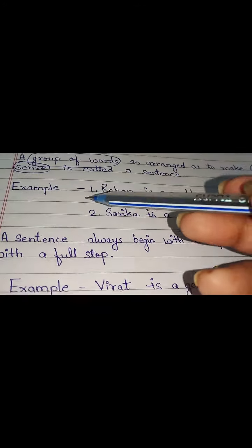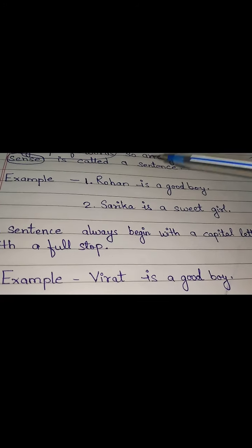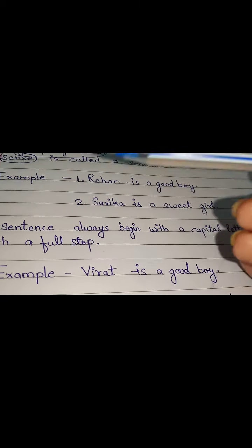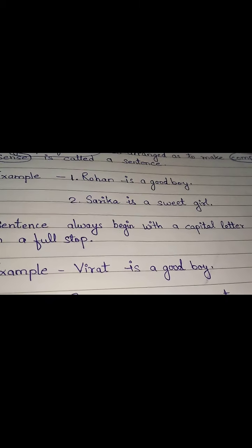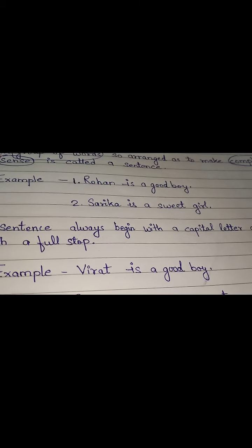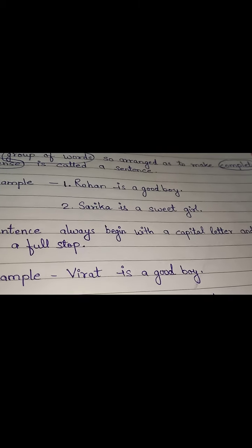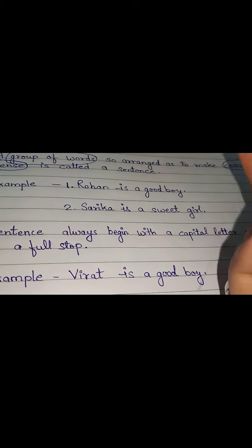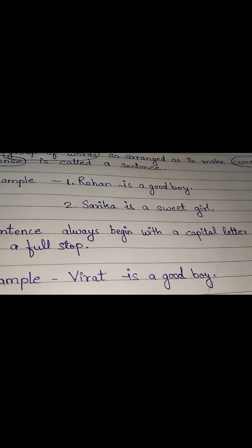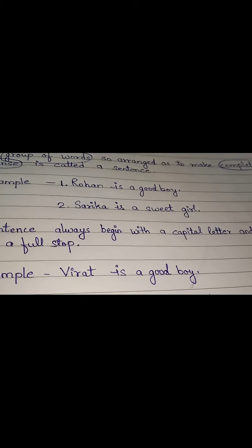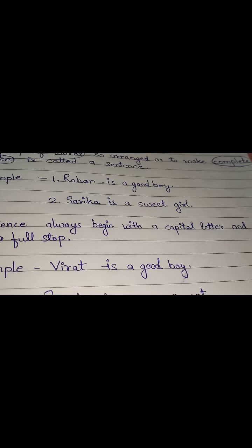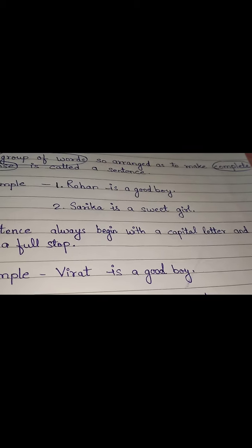Let's come to the examples. Number 1. Rohan is a good boy. Right? It is a whole, complete sentence which makes a complete thought or a complete sense. See, if I have written only Rohan, you must be thinking it is the name of a boy.